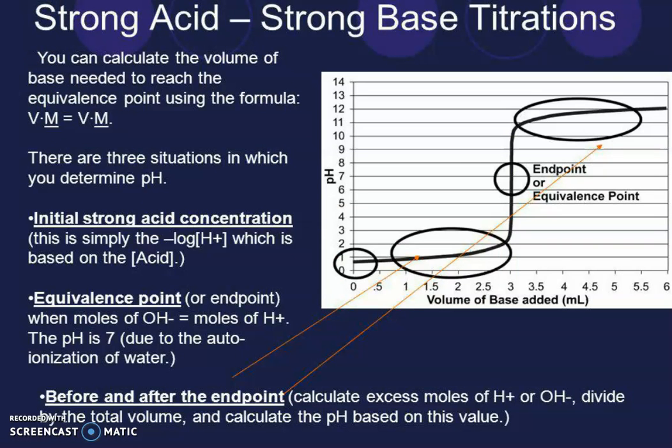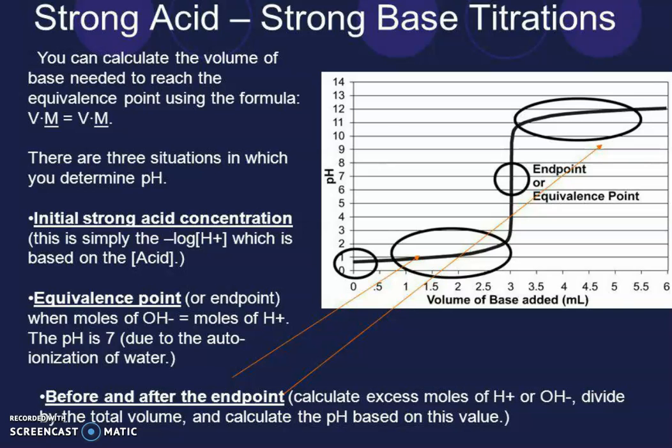Now, a strong acid, strong base titration. You can calculate the volume of base needed to reach the equivalence point using the formula Va times Ma equals Vb times Mb. There are three situations in which you determine pH. Initial strong acid concentration: this is simply minus log of the H+ ion concentration, which is based on the acid.